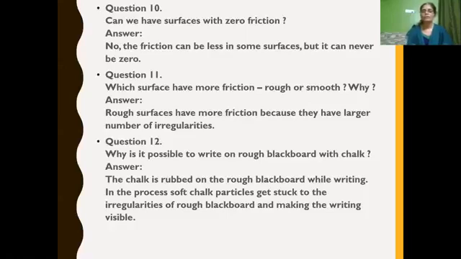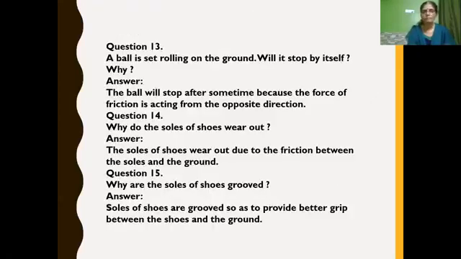When we write, the chalk is rubbed against the rough surface of the blackboard. In this process, the soft chalk particles get stuck to the irregularities of the rough blackboard and make the writing visible.